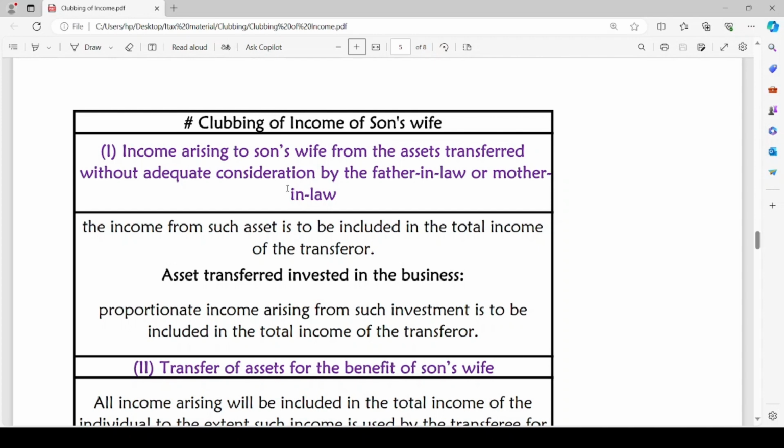If the asset so transferred is invested in the business, then proportionate income arising from such investment is to be included in the total income of the transferor. Generally, when asset is being transferred to son's wife by father-in-law or mother-in-law without any adequate consideration, we will directly club the income from such asset to the total income of the transferor. When such asset is invested in the business by transferee, the proportionate income arising from such investment should be included in the total income of the transferor.